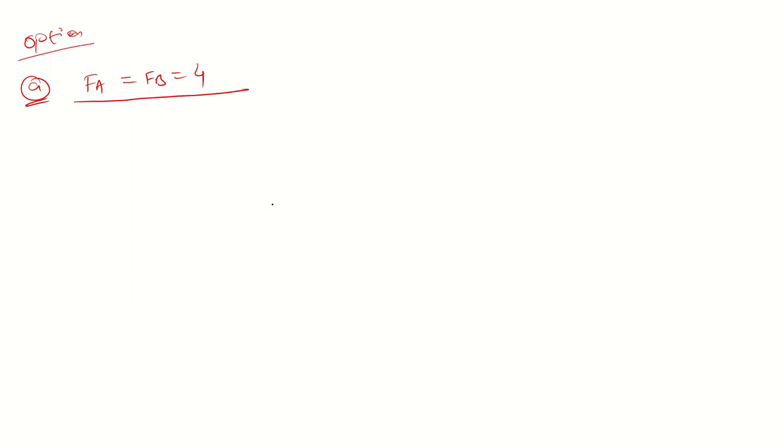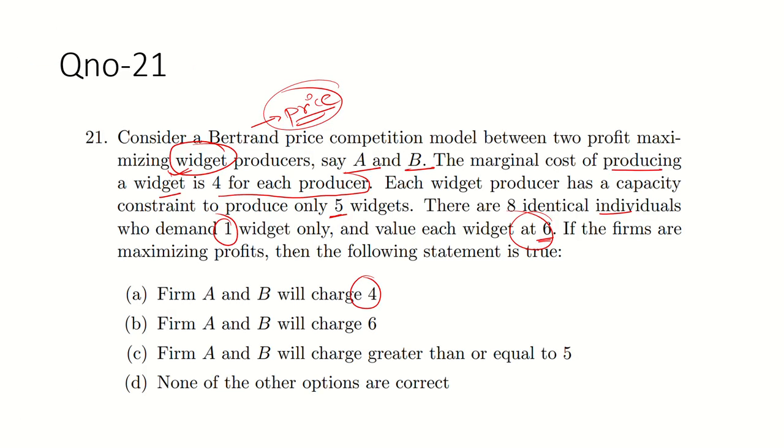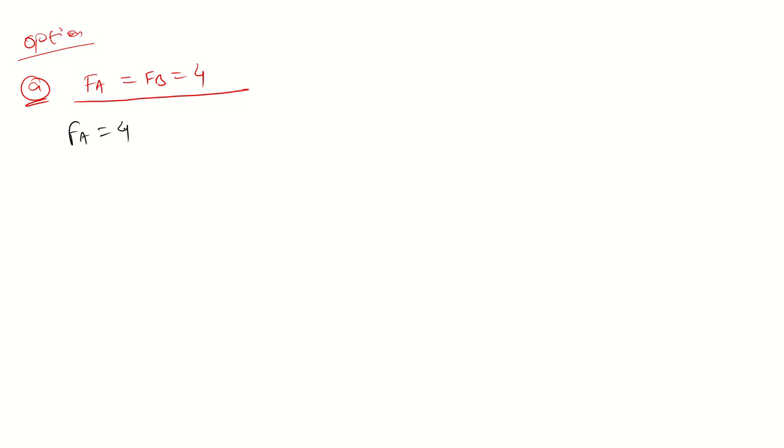Suppose firm A charges rupees 4. So if the firm charges PA equal to 4 and sells its entire supply of 5 units, since the maximum it can sell is only 5 units, what will be the profit?